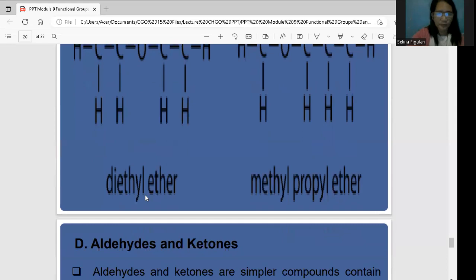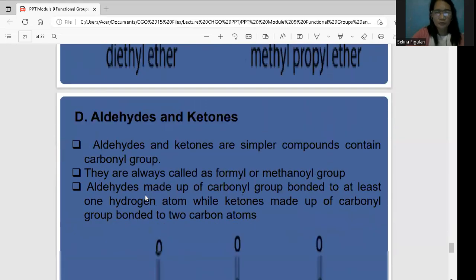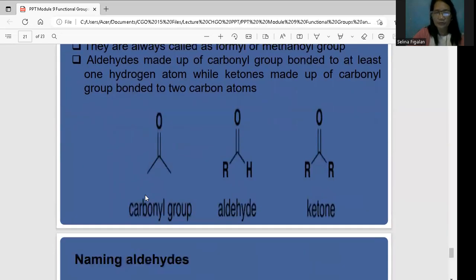Okay? How about when you say aldehydes and ketones? These are aldehydes and ketones. These are the carbonyl group, so they are always called the formyl or methanol group. Aldehydes are made up of a carbonyl group bonded to at least one hydrogen atom, while ketones are made up of a carbonyl group bonded to carbon atoms. So like here, this is your carbonyl group.